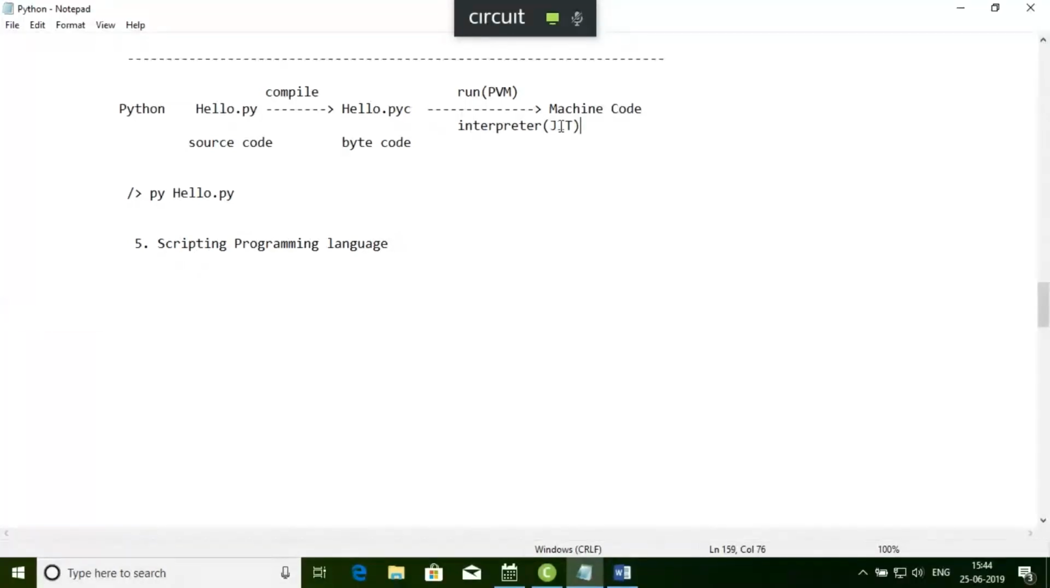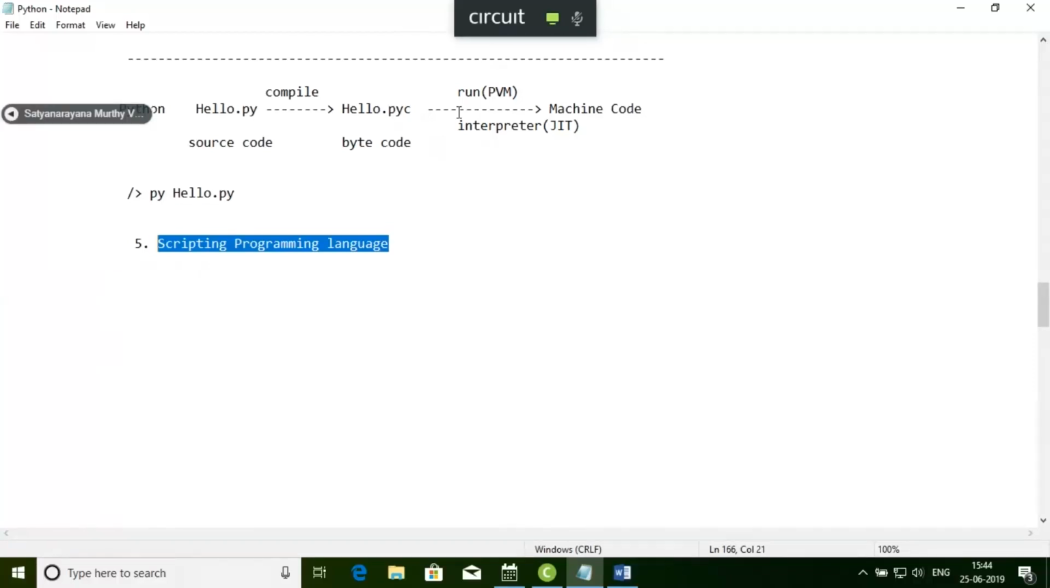But I'm not saying this is one perspective. Another perspective is that we say Python is one type of scripting programming language. What does it mean by scripting programming language? The meaning is that when I'm going to execute, this interpreter can be used interactively, which makes it easy to experiment with the features of the language. And it tries to interpret the program much faster.